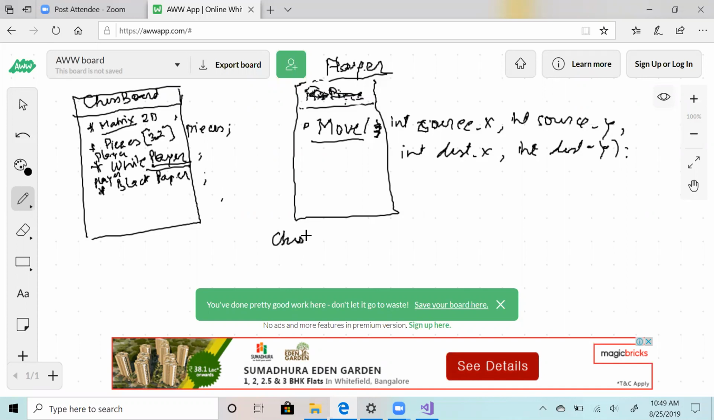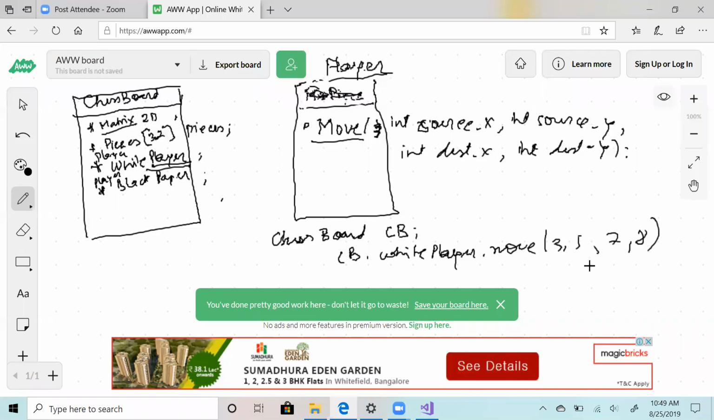So what will happen is you will have chessboard dot white player dot move, 3,5 to let's say 7,8. Now chessboard, it is being called in which class? Chessboard, right? Chessboard has white player and is calling move. So chessboard knows which piece is at 3,5, and it has to move to 7,8. So inside the move function, inside player.move, you will call piece.move. Are you guys able to follow how this is happening?